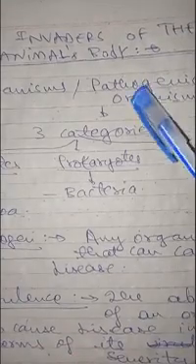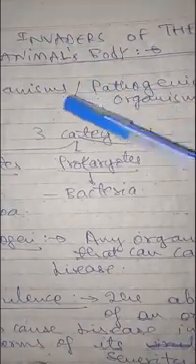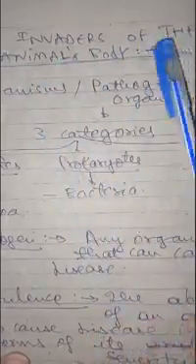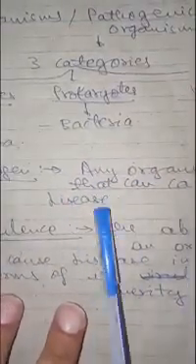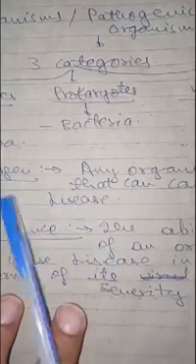This is chapter 2, part 1 from Veterinary Immunology from the book of Ian Tizard. The name of the chapter is the invaders of the animal's body. Any pathogenic organism, by the way, what is a pathogen? Any organism that can cause disease in an animal or human or any vertebrate is called a pathogen.